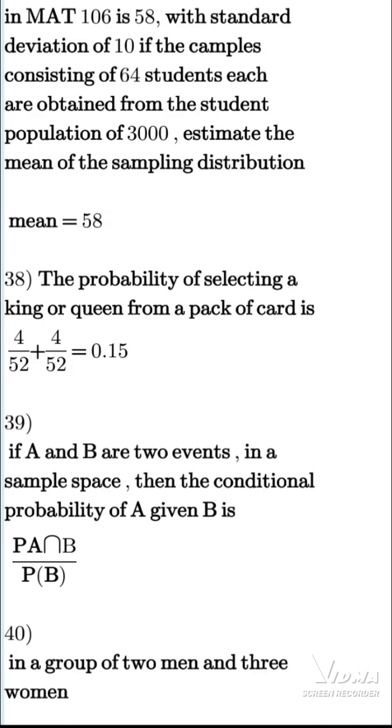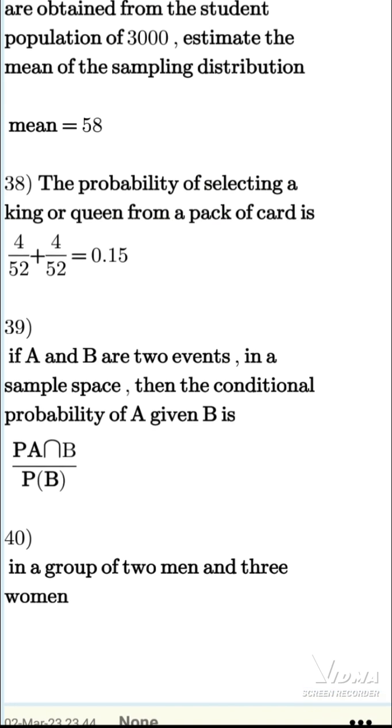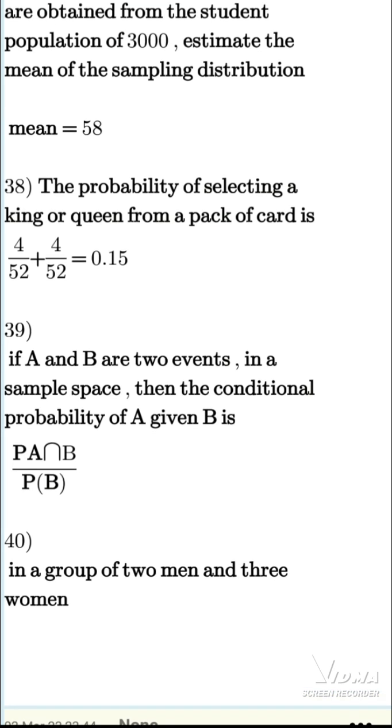Probability of selecting a king or a queen. We have 4 queens and we have 4 kings, and 'or' simply means addition. That's 0.15. If A and B are 2 events in a sample space, then conditional probability is given as this. So that is it. So you do the last one yourself. In a group of 2 men and 3 women, find the probability of choosing a woman.